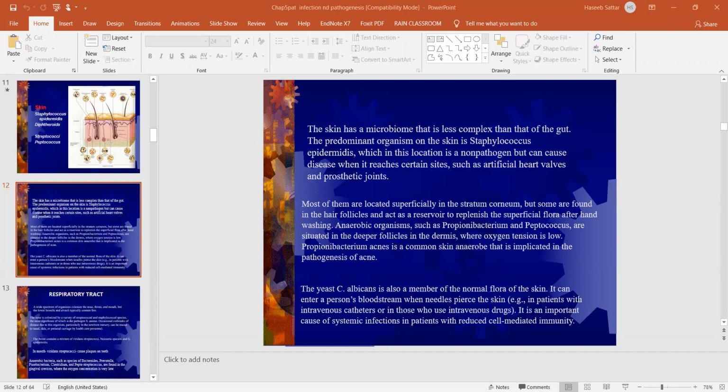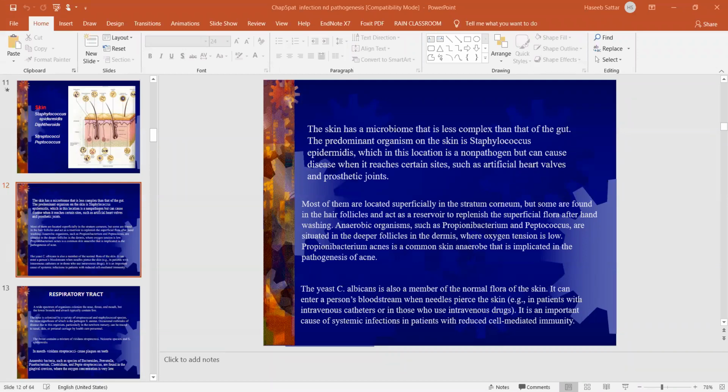For example, when this bacteria enters into the body, if you have some skin infection, or let's suppose you have a cut or some injury on the skin, through the skin injury this bacteria can enter into the blood, and from the blood circulation it can reach the heart.